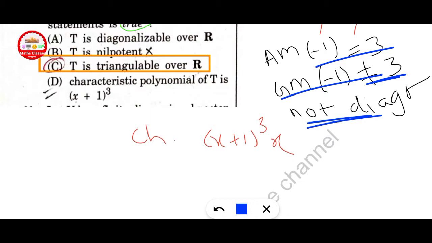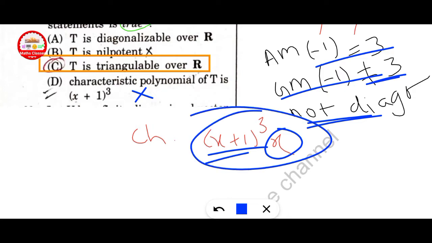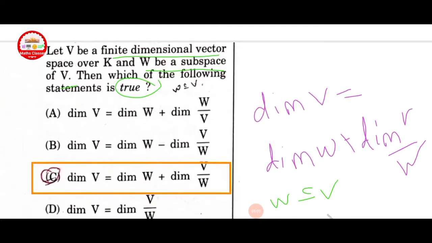This is also not true because the eigenvalues are given minus 1 and 0. And in option C, T is triangulable over R. This is correct. And option D, characteristic polynomial of T is x plus 1 cube. This is also not correct because here 4 is eigenvalue. Here x into x plus 1 cube is the characteristic polynomial. So option D is also discarded.